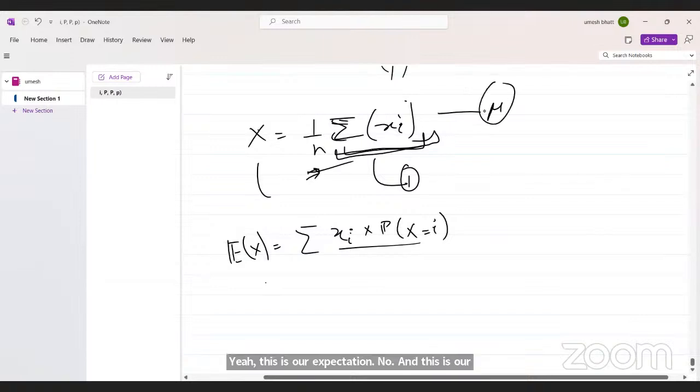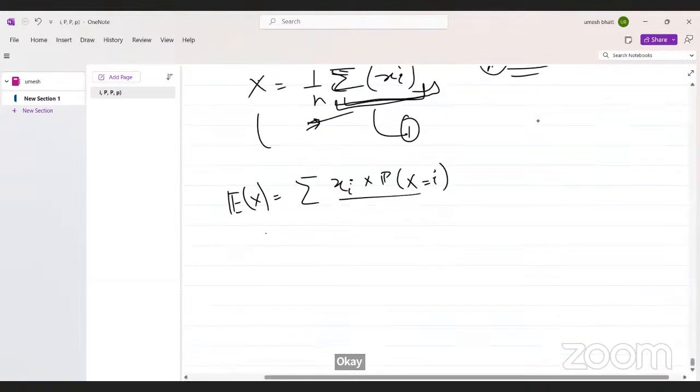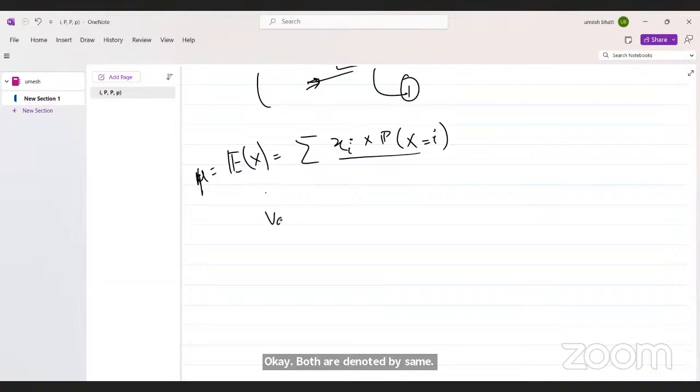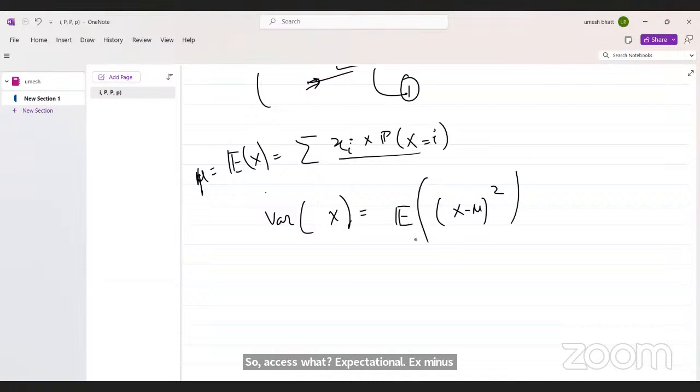Sorry, mu is the mean. Both are denoted by the same symbol mu. So what is the variance? Variance of x is the expectation of x minus mu square. This is the formula.